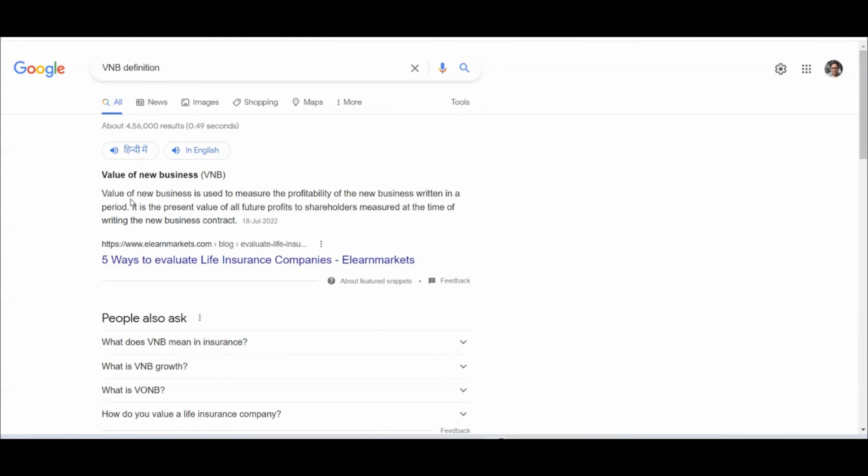But in case of loss, because you are selling the product at the start, right? Participating products are usually sold at the start of the insurance company, and at that point of time you are supposed to make losses. So the VNB, or the loss that you see initially at the point of sale for a participating product, would be much smaller compared to the VNB of the non-participating product. And that gives you another reason why an insurance company would try to sell participating products at the start, because VNB is actually the profit that you are going to expect, right?